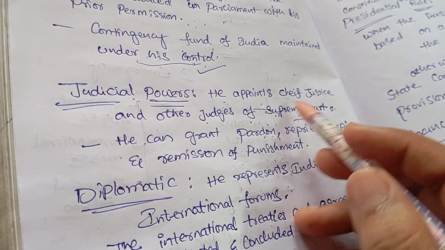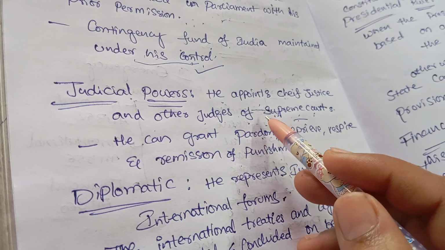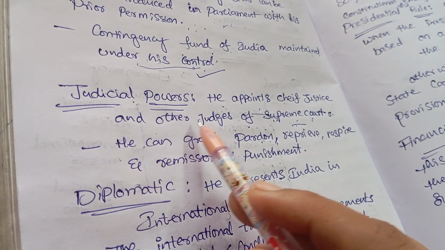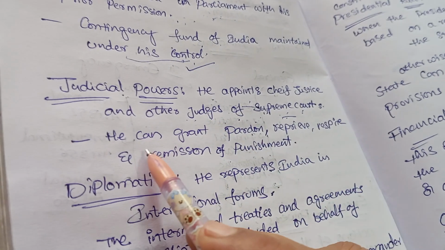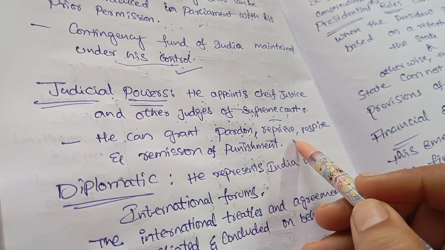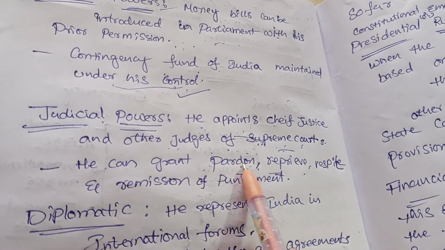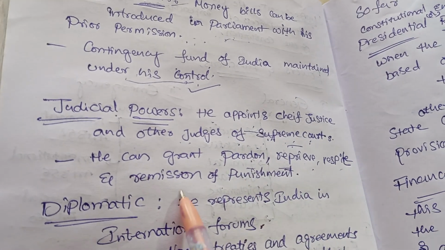So not only the Chief Justice of India, but other judges of the Supreme Court are also appointed by the President of India. He can grant pardon, reprieve, respite and remission.